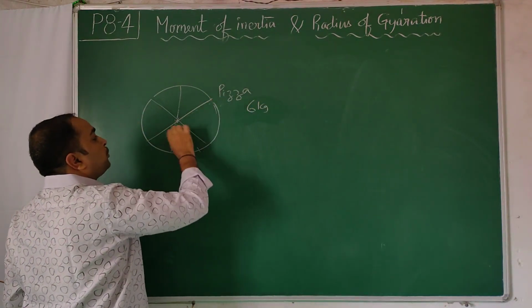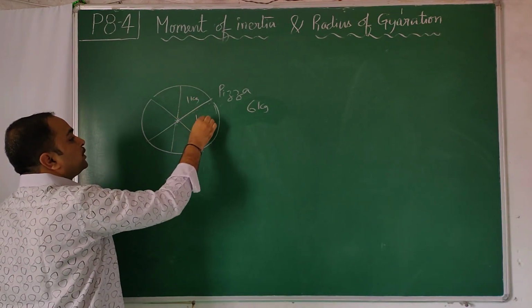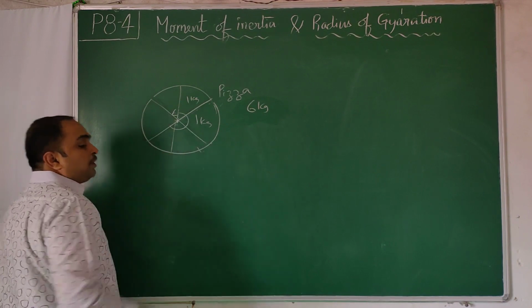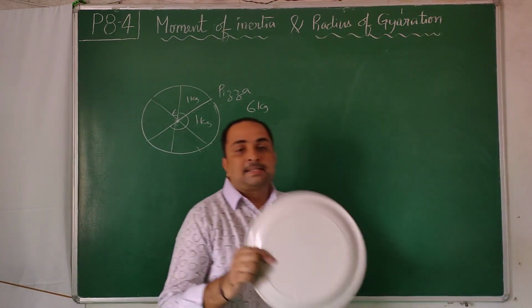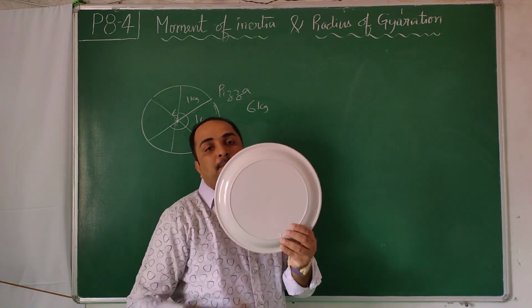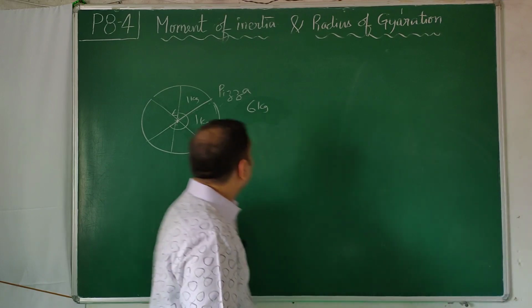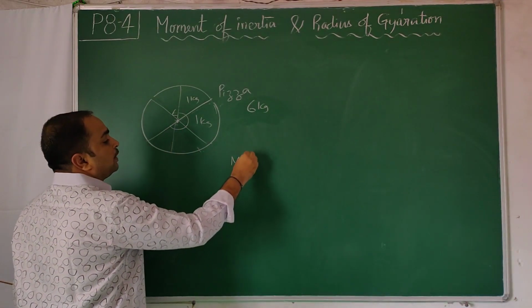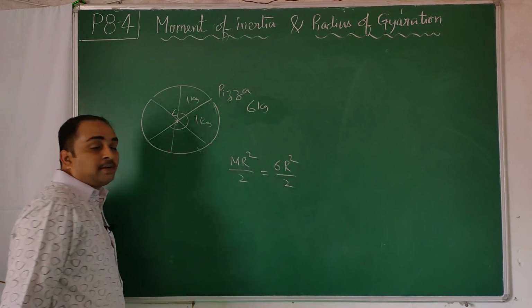It is made into 6 portions of equal size. So each will be 1 kg, 1 kg. About this axis, I want the moment of inertia. Pizza is a disc. Moment of inertia about this axis is what? m r square by 2. So m r square by 2 is equal to 6 r square by 2. This is the formula for this pizza.